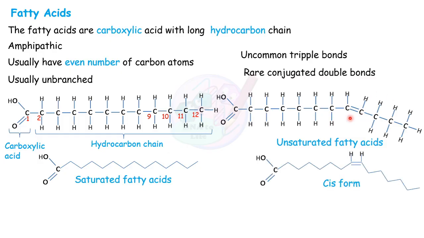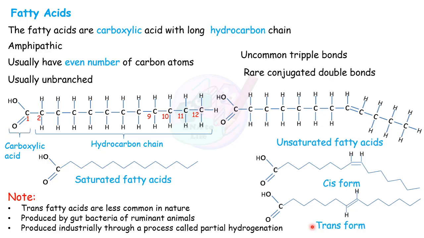Now, if a double bond is present, it can be in cis form or in trans form. Cis form means both the hydrogens are on the same side, and they produce a kink, and you see this is a bent fatty acid chain. In trans form, both the hydrogens are in opposite directions, so in trans form there will be no kink. And in nature, the most common double bonds in fatty acids are in cis form. Trans bonds are rare.